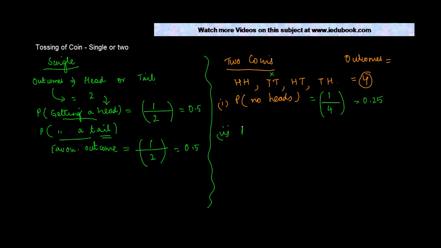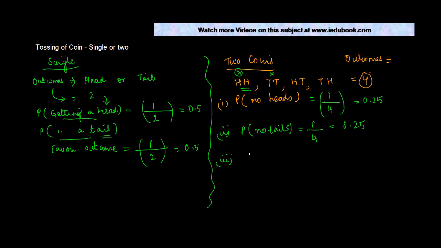Second could be the probability of getting no tails. Again, there are no tails only in this particular option. So there is only one favorable event out of how many events? There are a total of 4. So the probability is again 0.25.